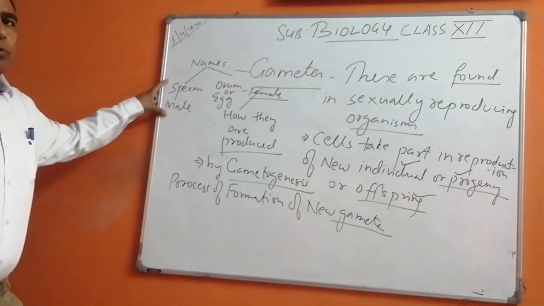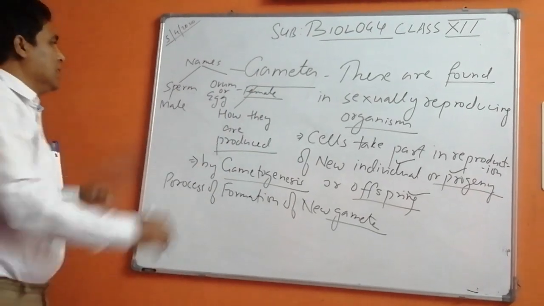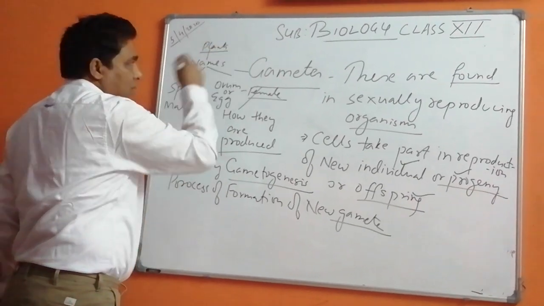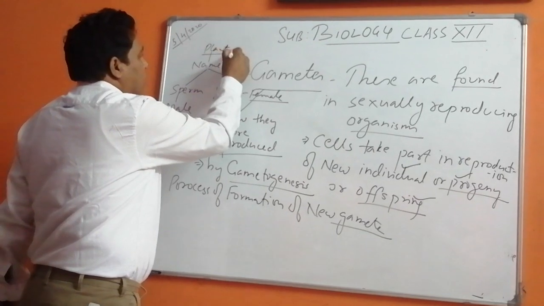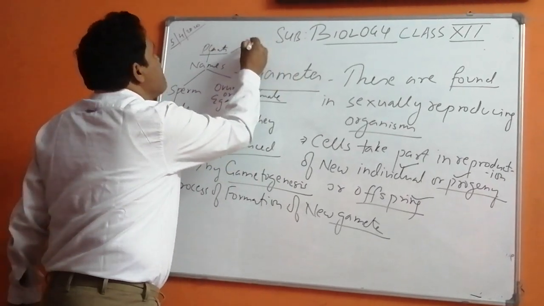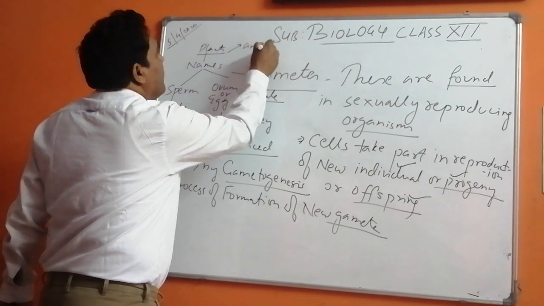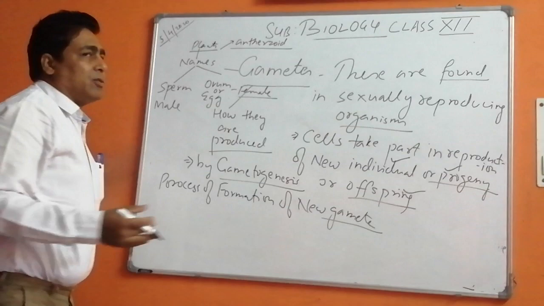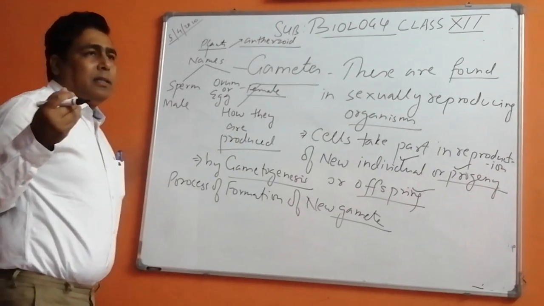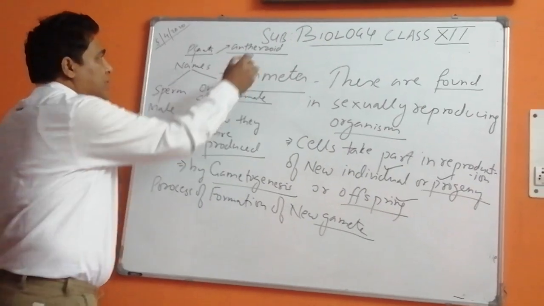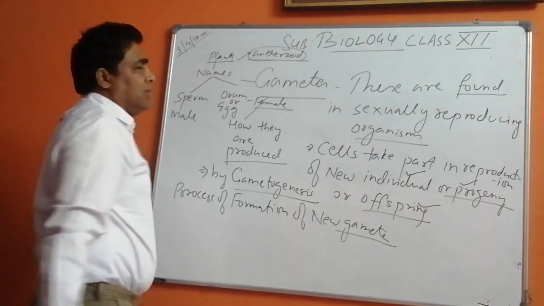Most of the time we use these for animals. In the case of plants, we use the term antherozoid. In the case of bryophyta, pteridophyta, and gymnosperms, most of the time we use the term antherozoid.